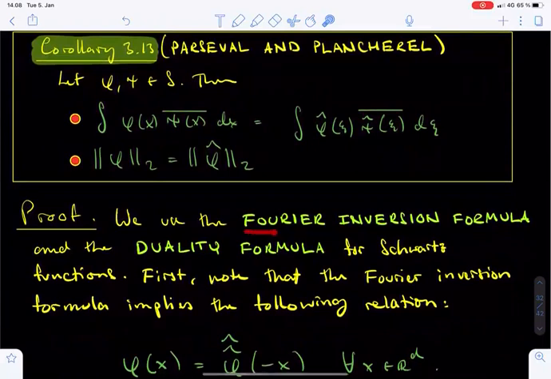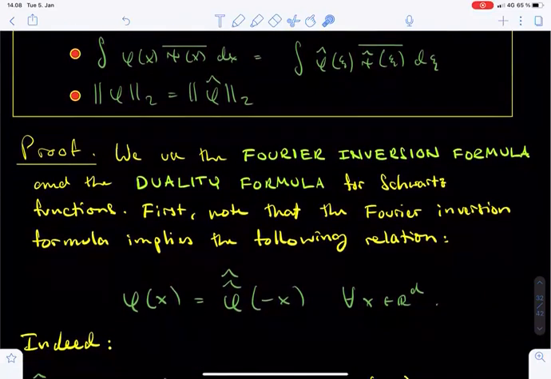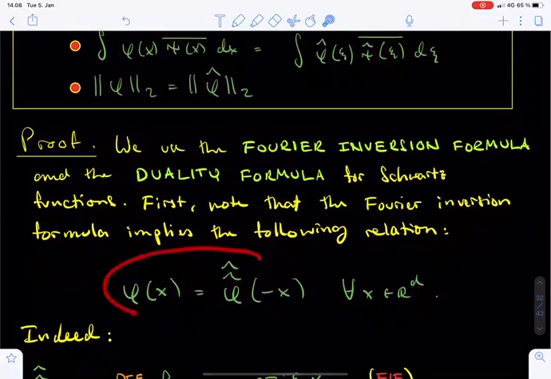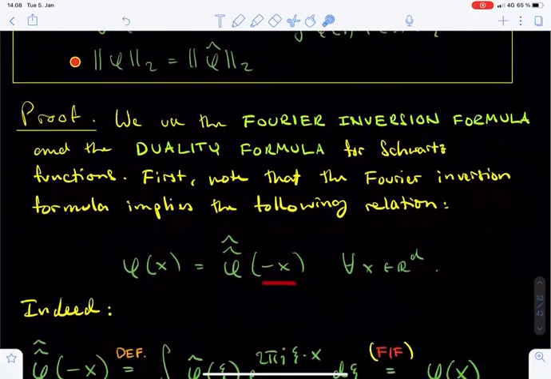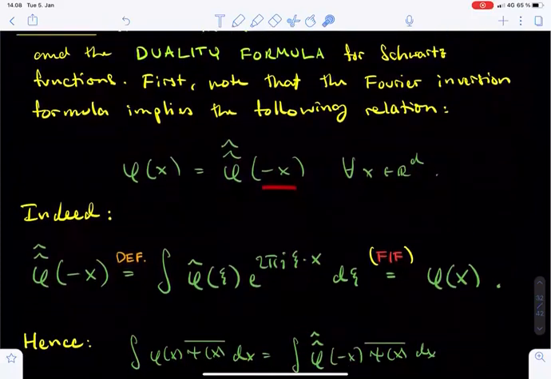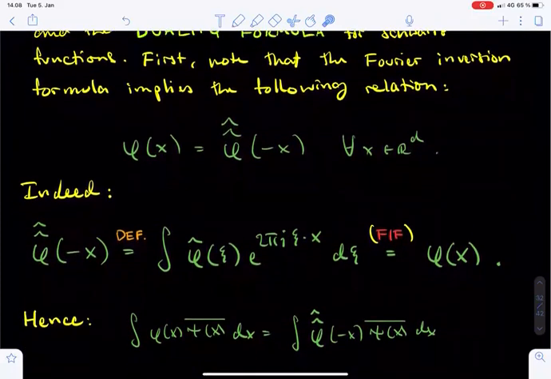The proof of Theorem 3.13 is based on the Fourier inversion and duality formulas for Schwarz functions. The first observation is that the Fourier inversion formula implies the following relation. For any Schwarz function phi and for any vector x in R^d, phi of x equals the Fourier transform of the Fourier transform of phi evaluated at minus x. This is not hard to see.